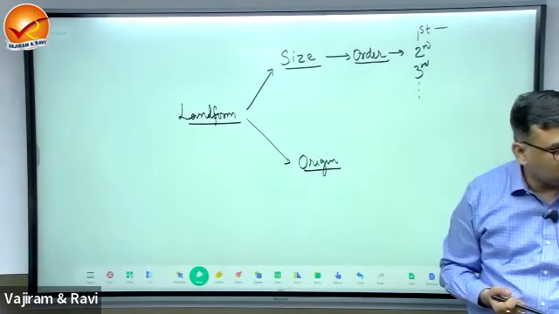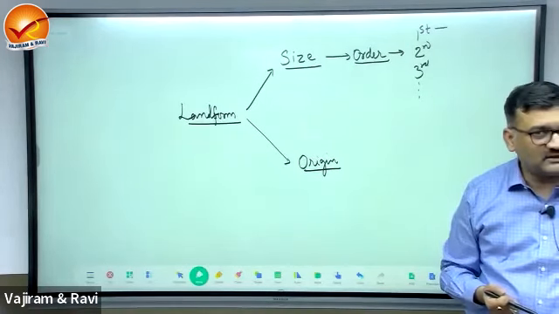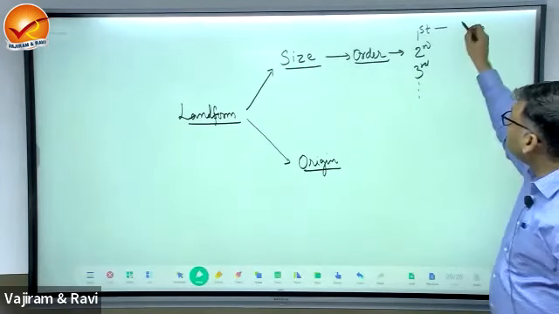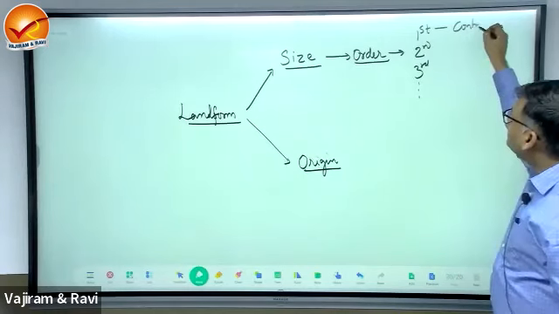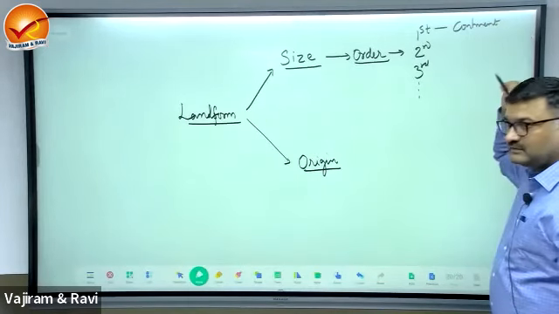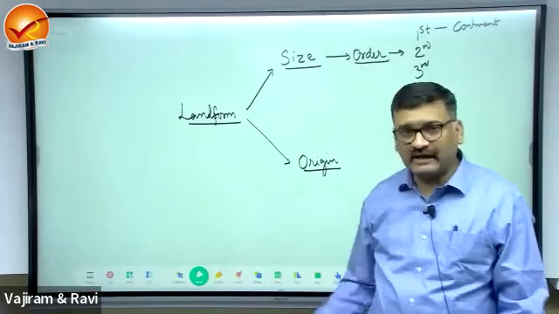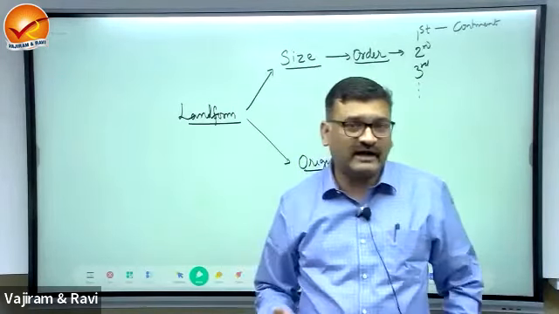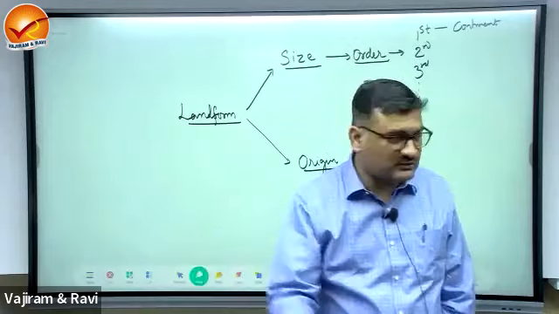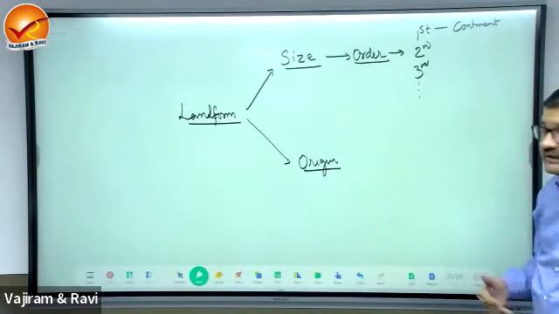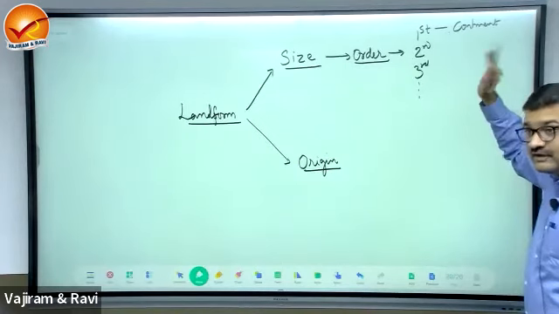What are the largest features on the surface of the earth? Continents. So continents will come as the first order. Now if you remove the water from the surface of the earth, can the ocean floor also be a landform? Yes, that is also a feature of rock, that also can be treated. So oceans and continents are considered first order.